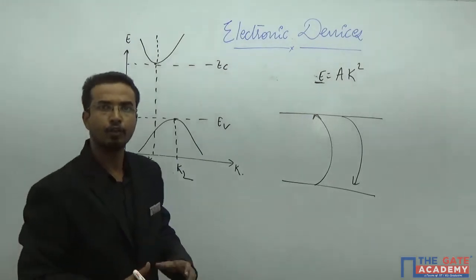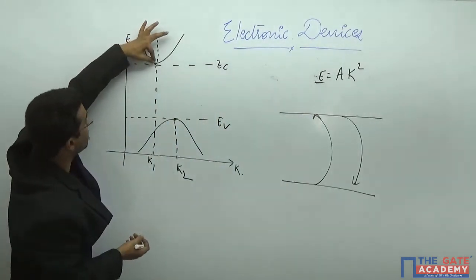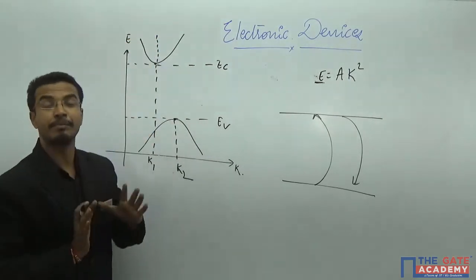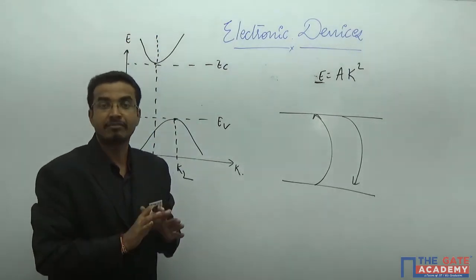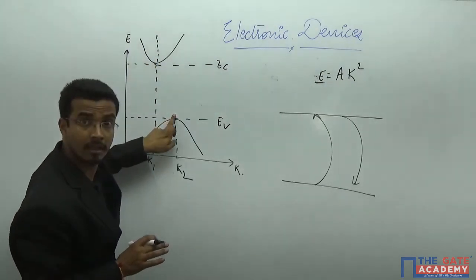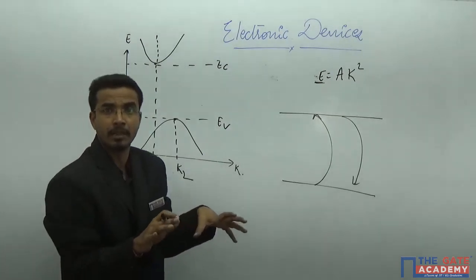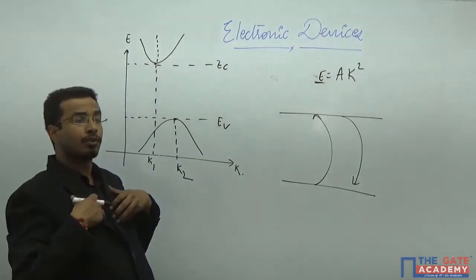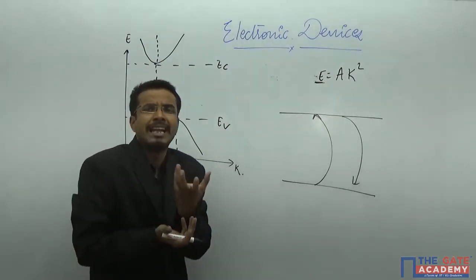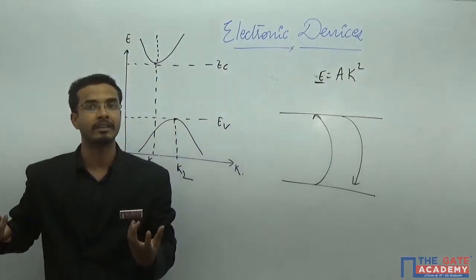But you know that for recombination to occur, the electron momentum and the hole momentum must be the same. Must be the same means either this electron will come from here to here, or this hole will go from here to here. Anything is possible. But what will you do? We know that the mobility of the hole is very low, so it cannot move very frequently.